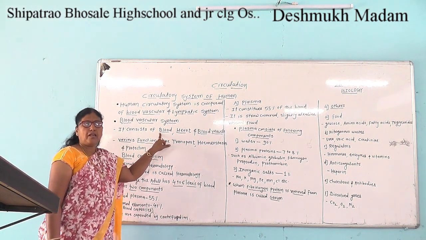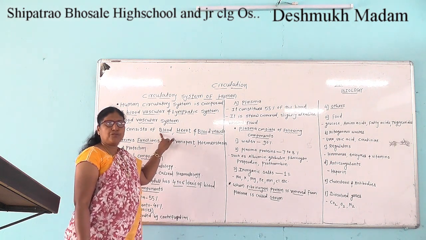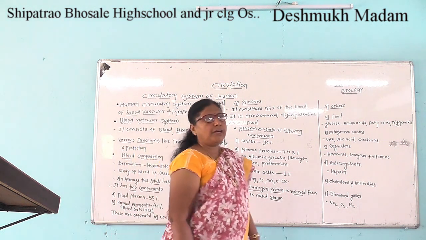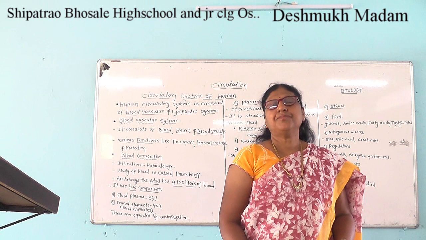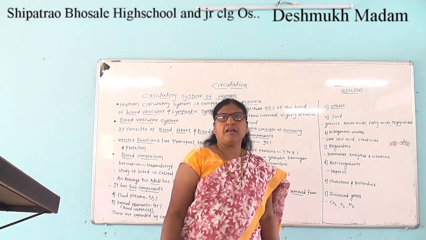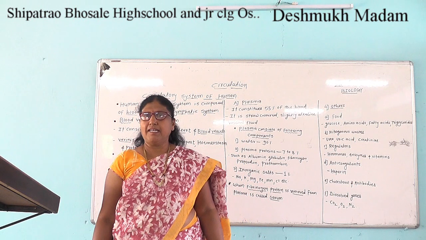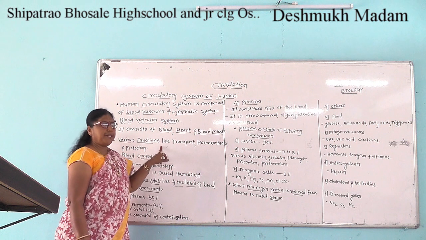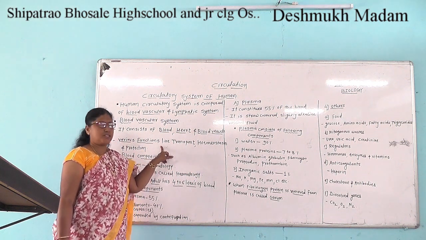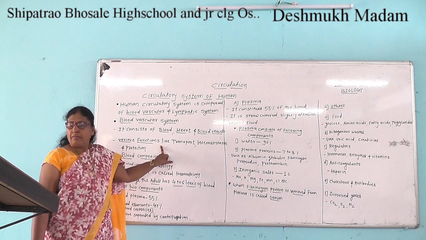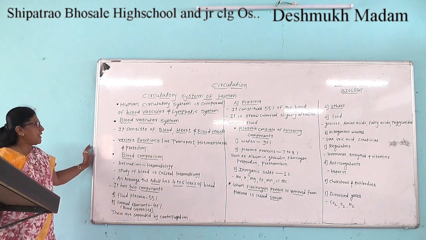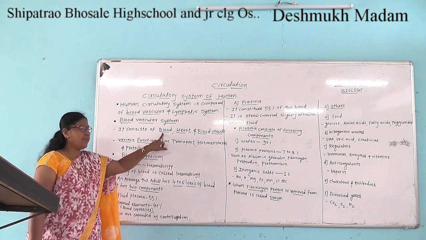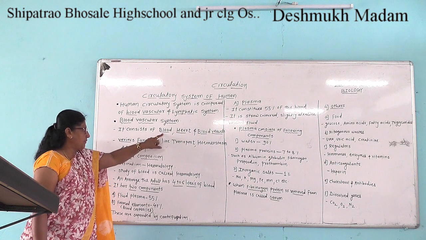Blood is a fluid connective tissue derived from embryonic mesoderm. It is bright red in color, slightly alkaline with pH 7.4, and a salty and viscous fluid. Blood is heavier than water.